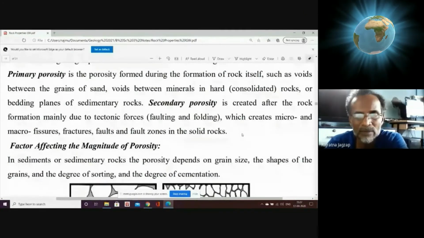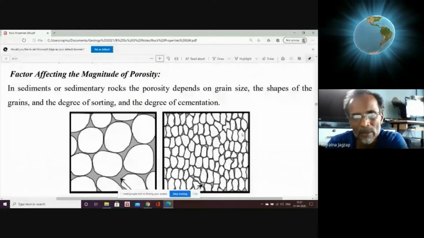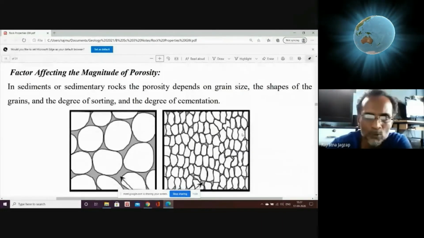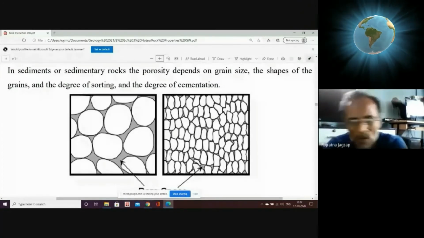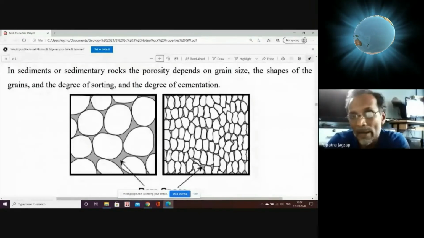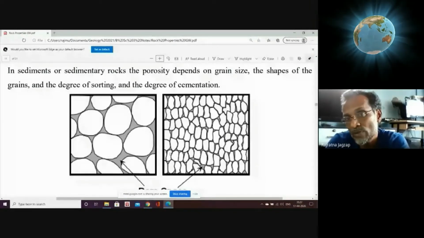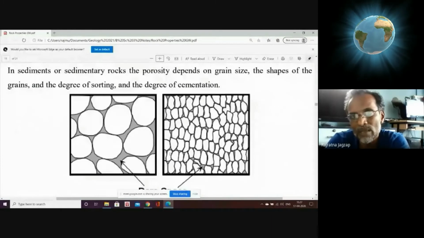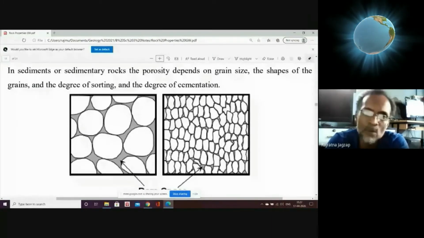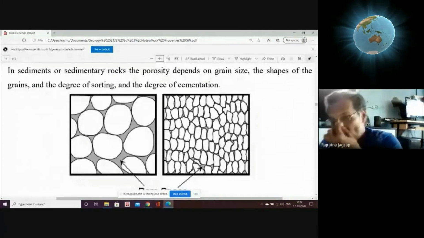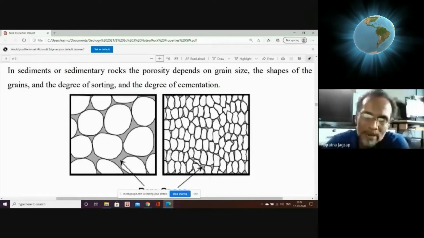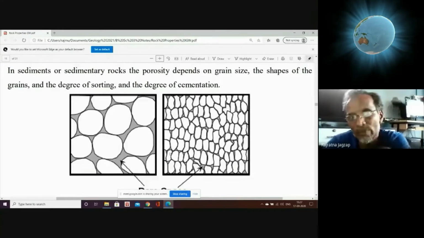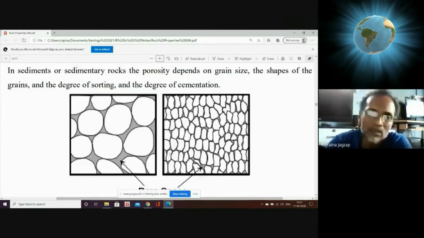This is what we have seen there also. But here you can see two sketches, one showing a rounded texture or rounded nature of the grains, and the box on your right-hand side shows angular fragments. If you check, the rounded fragments have more interparticular spaces, and the angular fragments have less interparticular spaces.